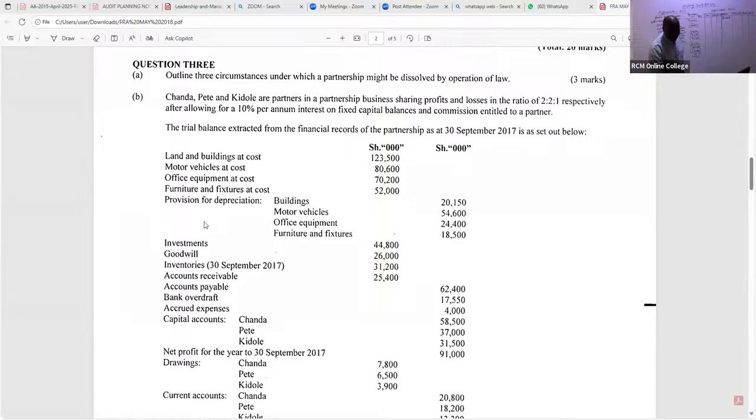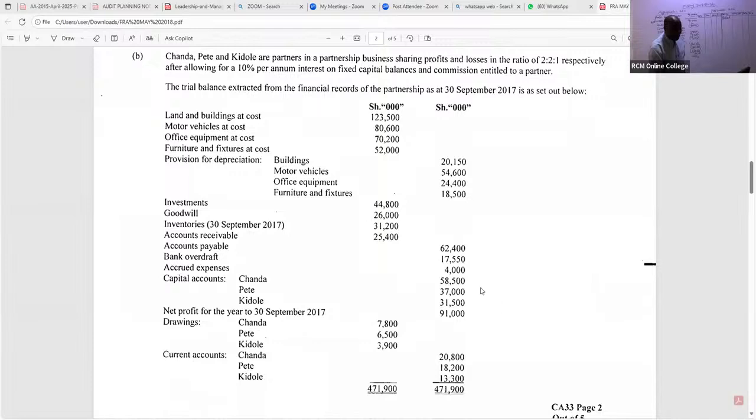If you are keen enough, you'll be able to see the capital accounts that are here. We bring forward this. You can see Chanda is getting 58,500 here on the credit side. So we have in this case here Pete getting 37,000. Kidole getting, ladies and gentlemen, here 31,500. What else in this case here are we able to pick out of this?